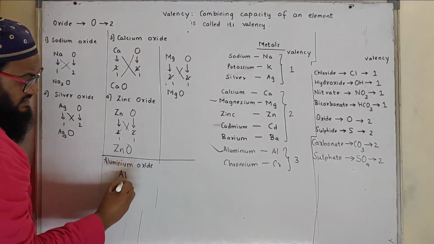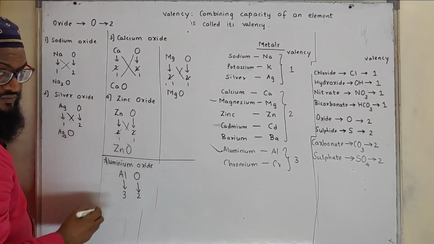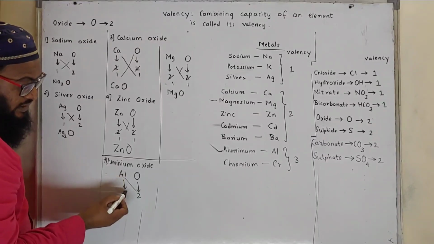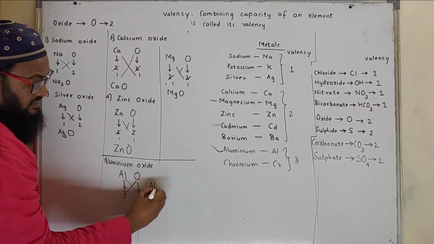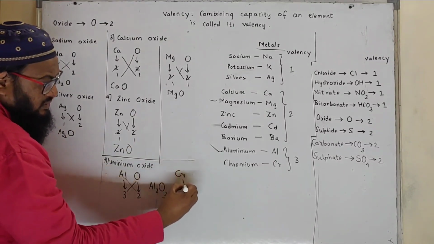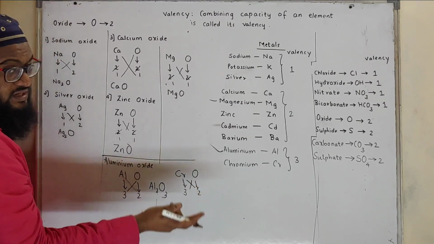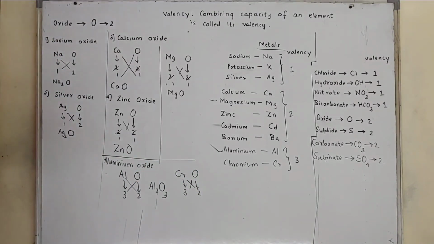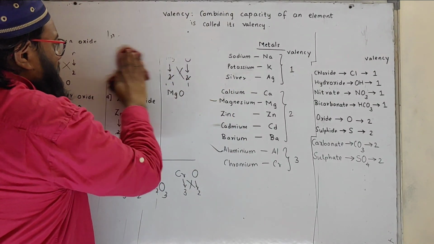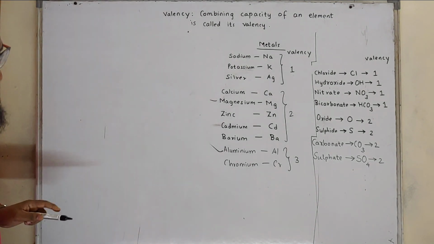Aluminium, its valency is 3, whereas oxide valency is 2. We cannot cancel them, we can exchange Al2 and O3. So formula will be Al2O3. Similarly chromium oxide, chromium valency 3, oxide valency 2, it will be Cr2O3. So we have formed oxides, we can form at least 10 oxides. Then sulfide.